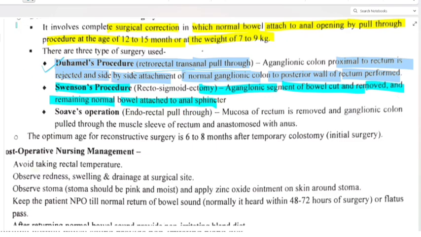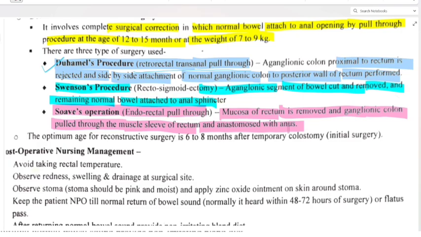Now Soave's procedure. What is that? Soave's operation. Let's see. This is endorectal pull-through. Mucosa of the rectum is removed and ganglionic colon is pulled through the muscle sleeve of the rectum and anastomosed with the anus. Okay, what is Soave's operation saying? Mucosa of the rectum is removed and ganglionic colon is pulled through the muscle sleeve of the rectum and anastomosed with the anus.